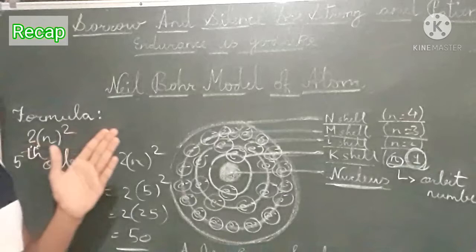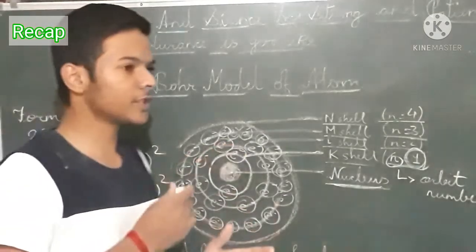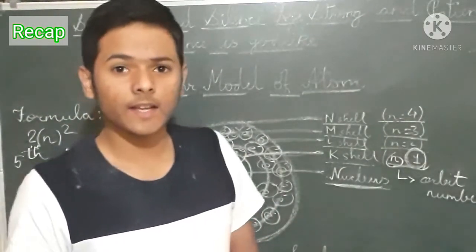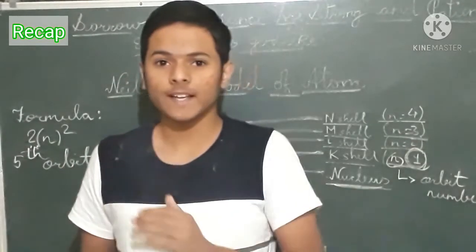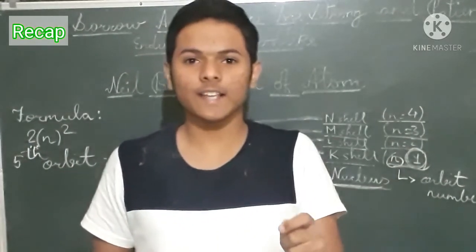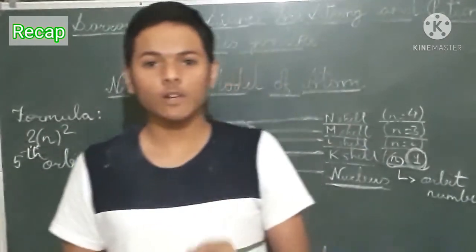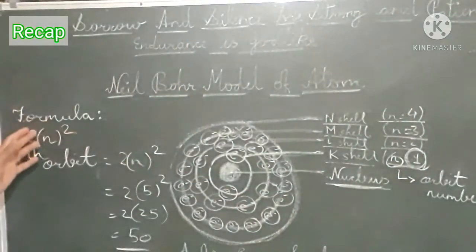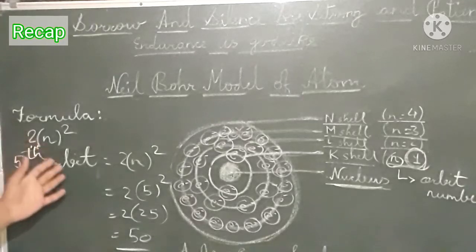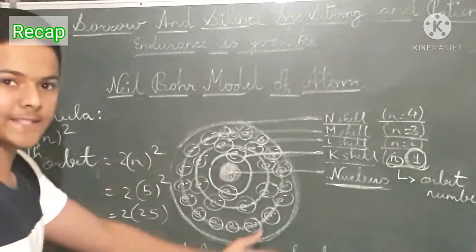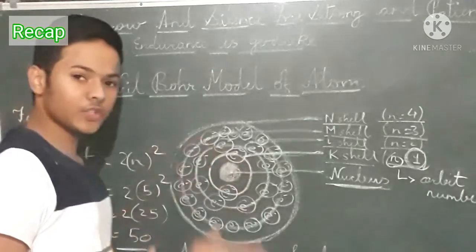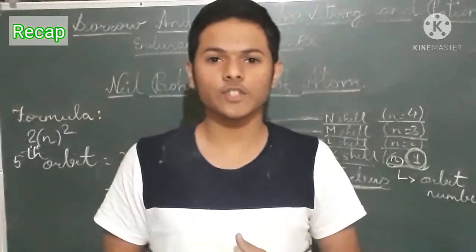Suppose I want to find how many electrons are present in the 6th orbit, then instead of n I will put 6, and 6 square is 36 and 36 into 2 will be 72. So I really hope you have understood how to apply the formula and know how many electrons are present inside the various energy levels.